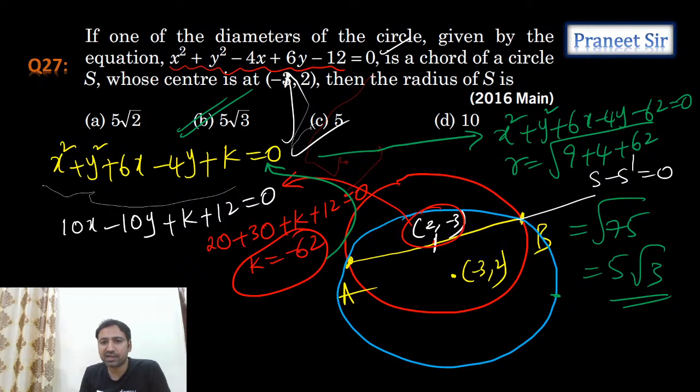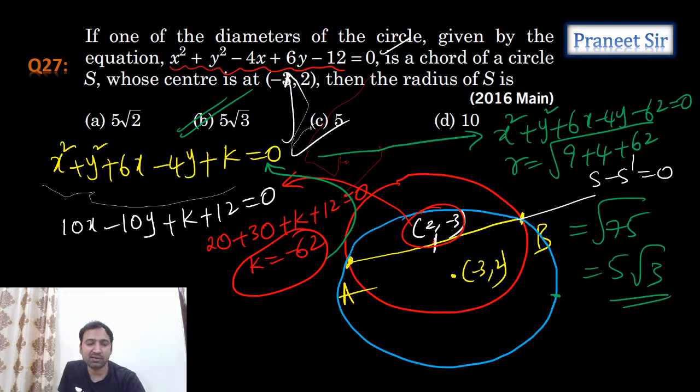Everyone understood this? How we calculated this? So we assumed that one of the diameters is AB, and this AB should be the common chord, because the required circle passes through A and B. So the chord of this circle is AB. So the common chord is AB.